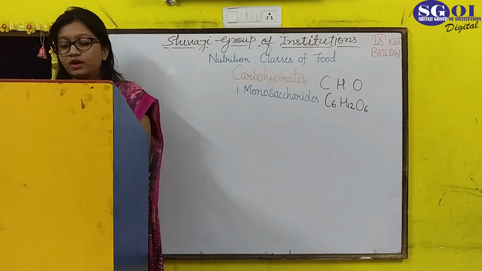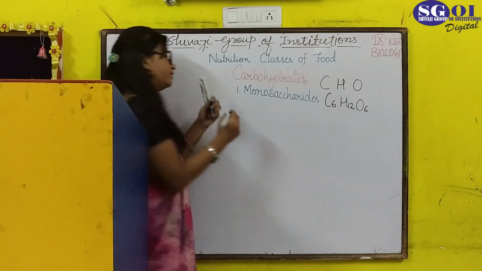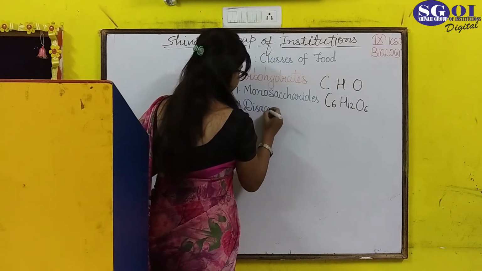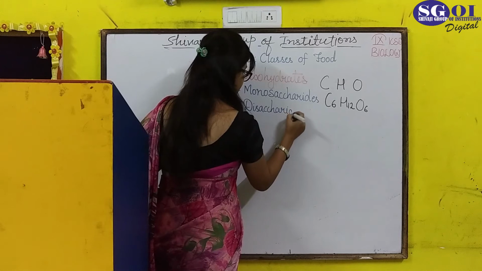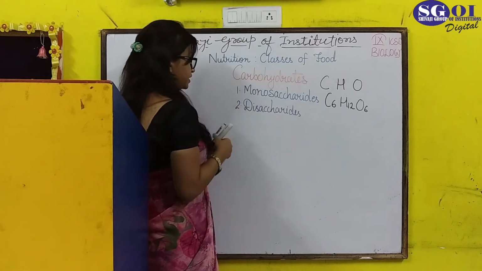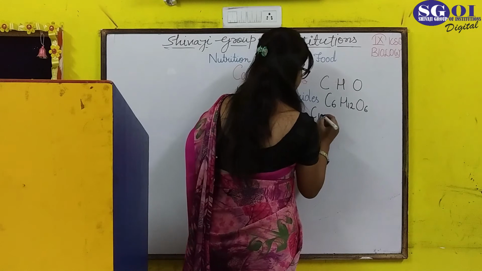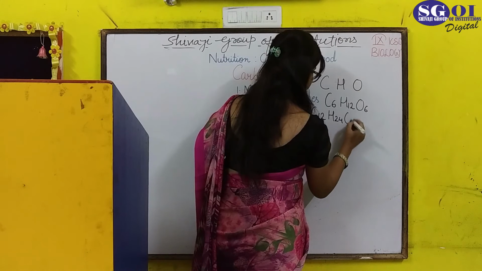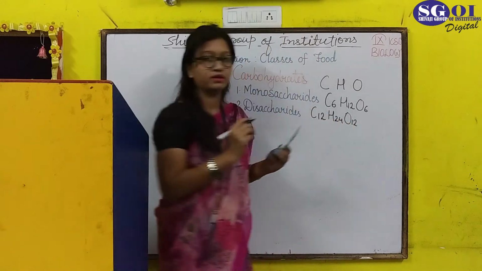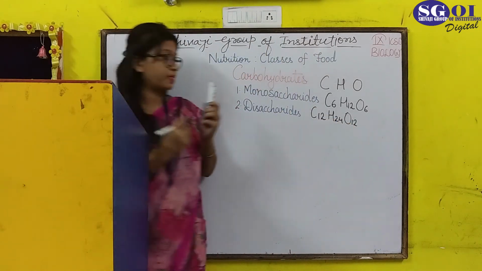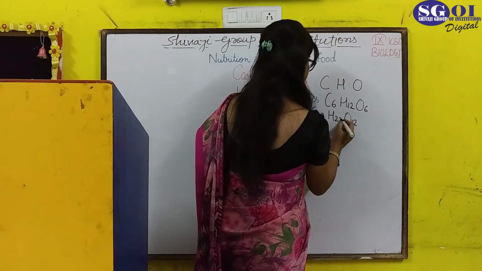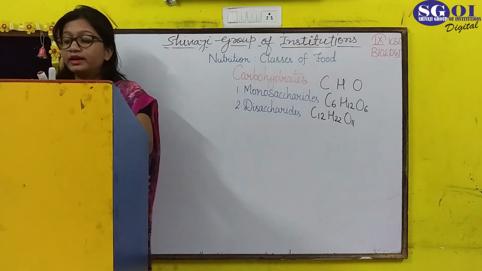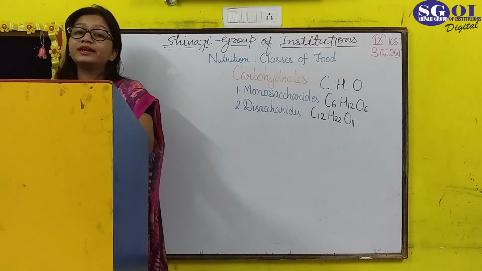Coming to the second type of carbohydrates, that is disaccharides. In this case the formula will become C12H22O11, the disaccharide for the human body's requirement. Basically, disaccharides require digestion.